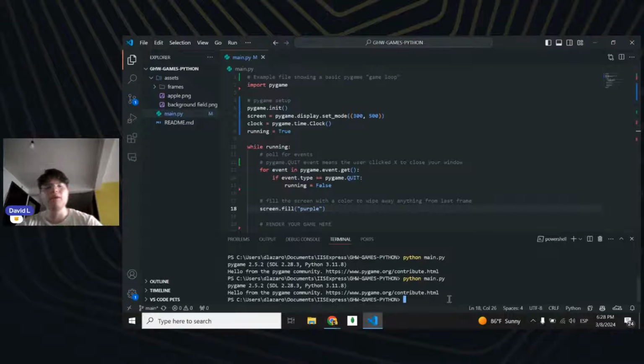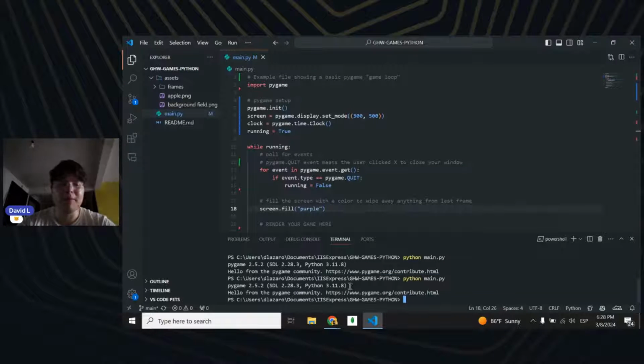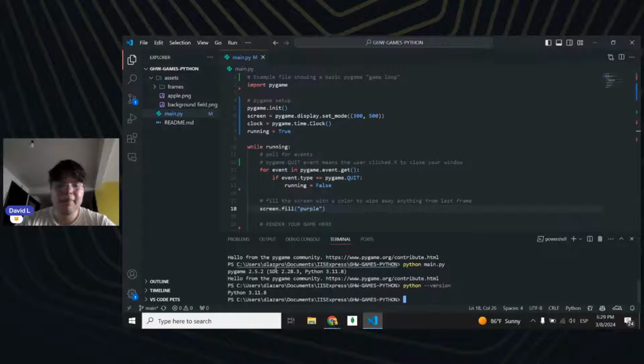every time that we run this, I can see the version of PyGame and the Python version that I'm using. I can see the version of Python by just doing python --version, and I have Python 3.11.8, and my PyGame version is 2.5.2.